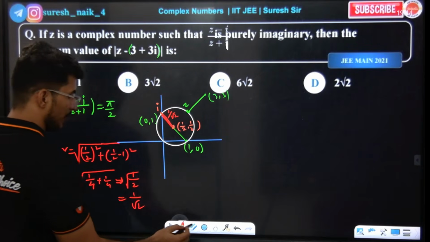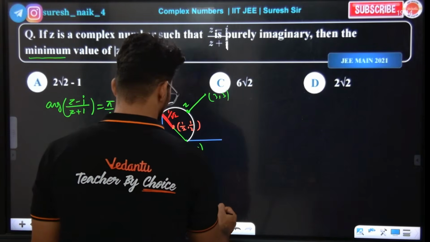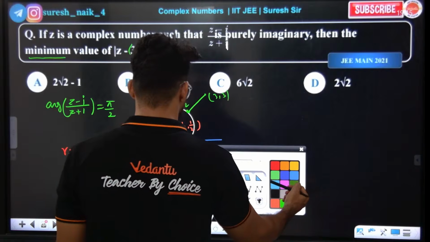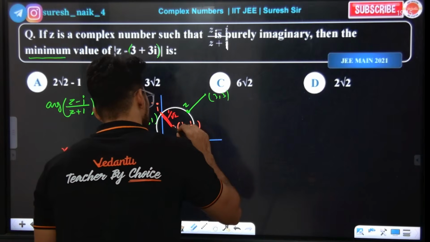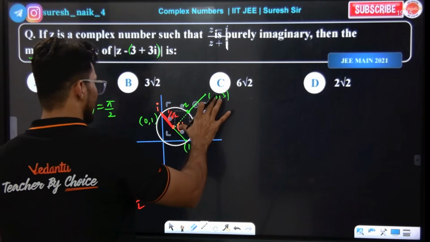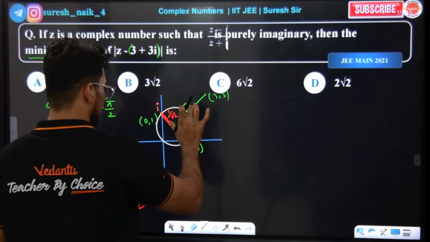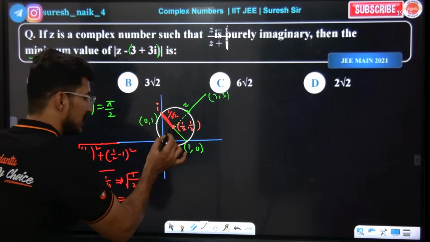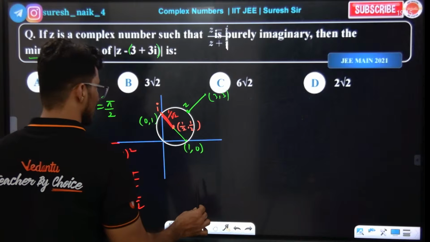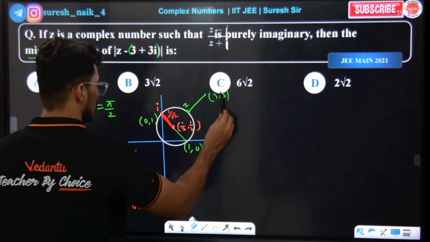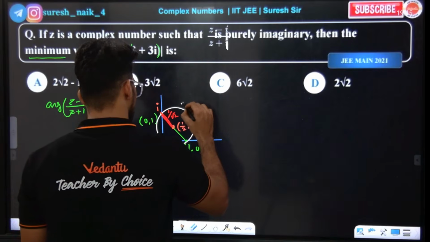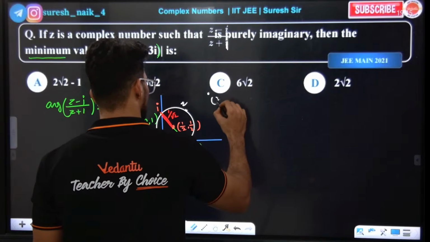Now, if we want the minimum distance, what do we do? In the dotted line, from the center calculate the distance to the point 3 comma 3 and subtract the radius. Yes or no? Everybody look at the board. z will be somewhere here and 3 comma 3 somewhere here.